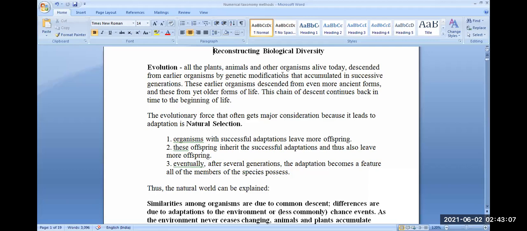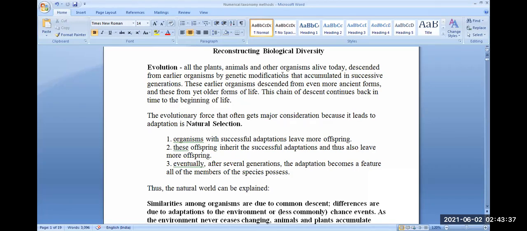This means that we are studying biological diversity in its holistic view, and we try to find out relationships among different kinds of organisms, how they are related, how they are different, and where they differ, why they differ, and where from the present day plants and animals and all other kinds of organisms have come from.